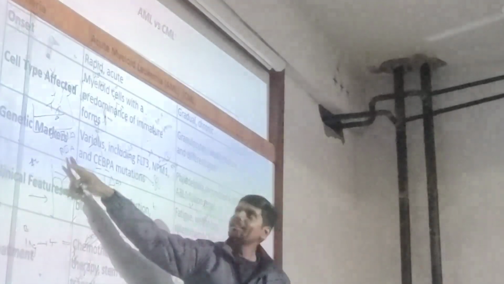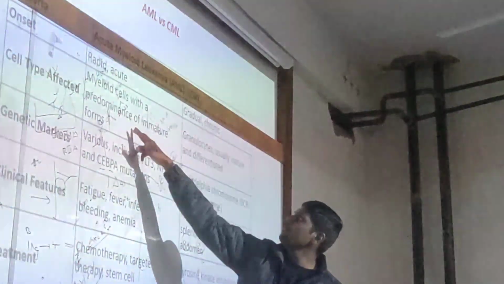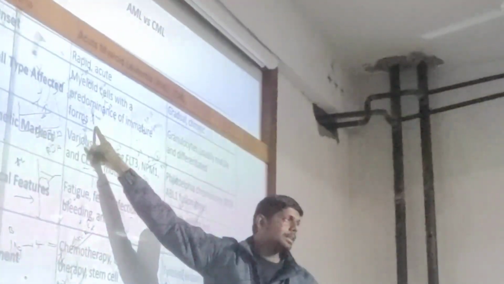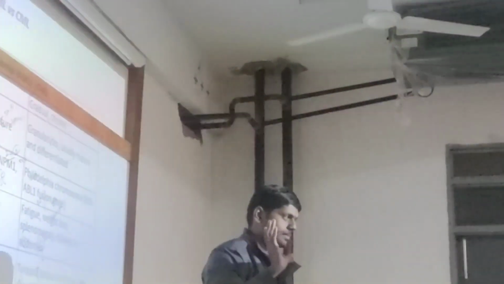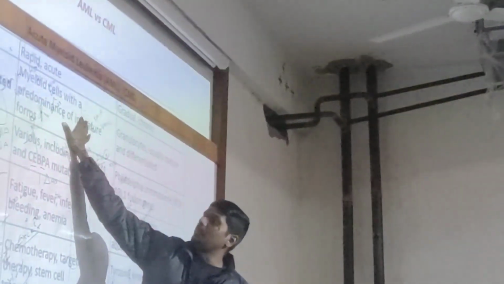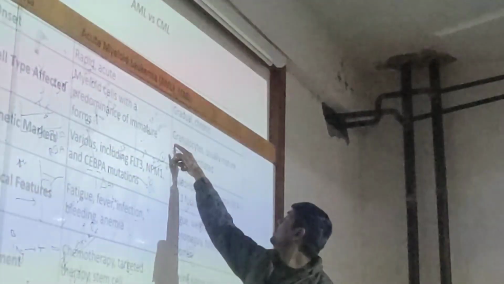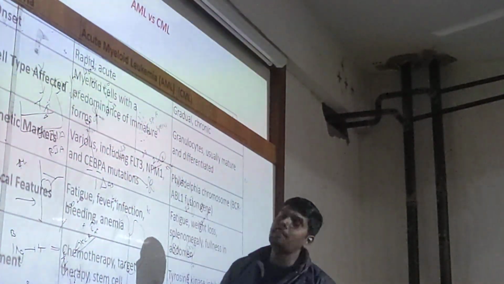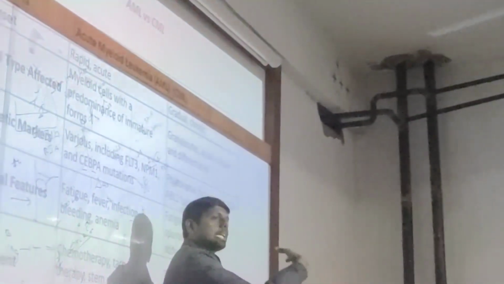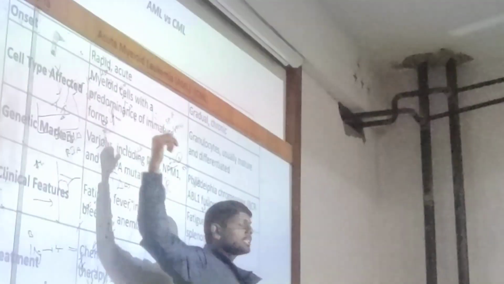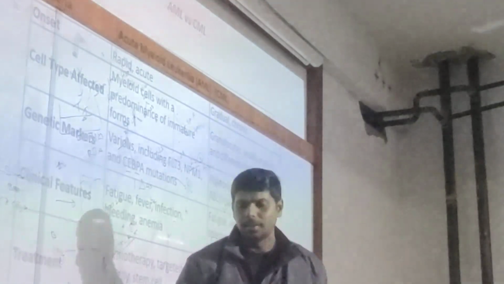Then affected cells. What types of cells will be affected? The cells will be myeloid, predominantly with immature forms. In acute leukemia, premature cells will be more in the circulation. Whereas in chronic, granulocytes and differentiated cells will be more, because chronic takes a long time, so cells are already matured. In acute, immature cells, whereas in chronic, matured, differentiated cells can be seen. Next one.